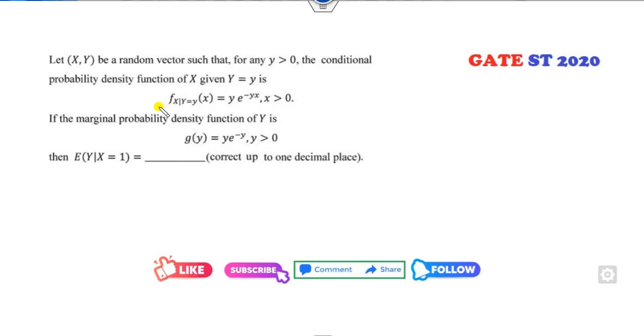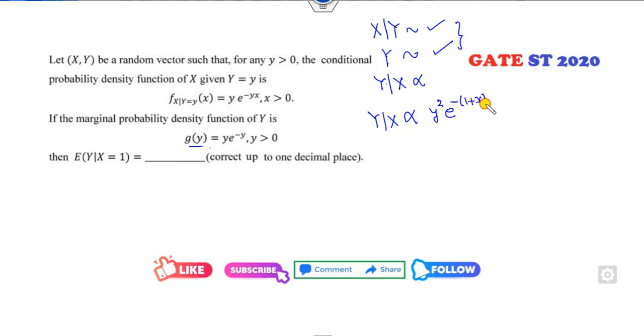Okay, look at this another one. f is given to be here. You can see I gave you the earlier tip: if this distribution is given to you, and the PDF of y is also given to you, how can you find the reverse of this? You can simply multiply these two distributions. Once I multiply these two distributions, it is proportional to y square e raised to the power minus (1 plus x) times y. So do you identify which distribution is here? Yes, this is my gamma distribution with parameters 3 and 1 plus x.